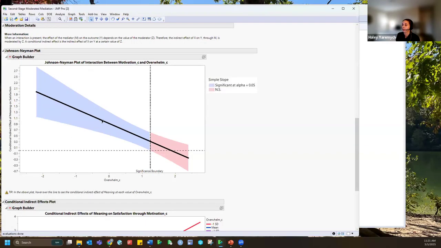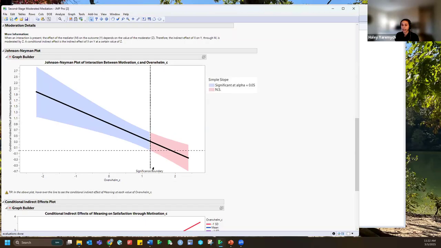And then when overwhelm is at a medium level, that effect is still positive. It's just becoming less positive. And then as overwhelm continues to increase, that effect is getting weaker. So the line is getting flatter. And then eventually when overwhelm is really high, there's really no effect anymore. So a really big advantage of JMP is that we can add these graphlets to really aid user understanding in terms of what we're looking at here.